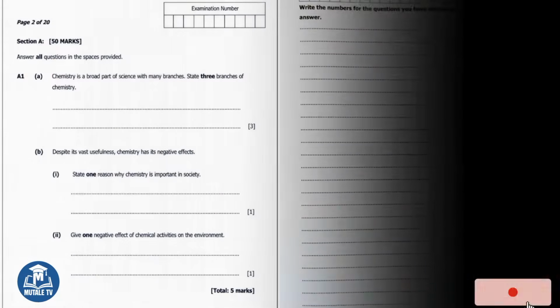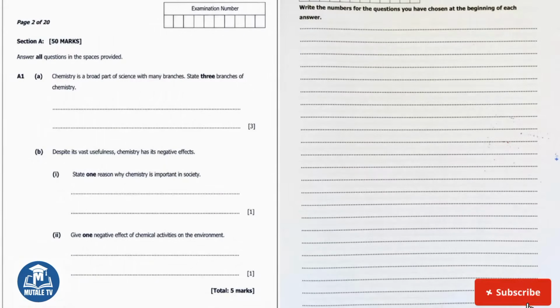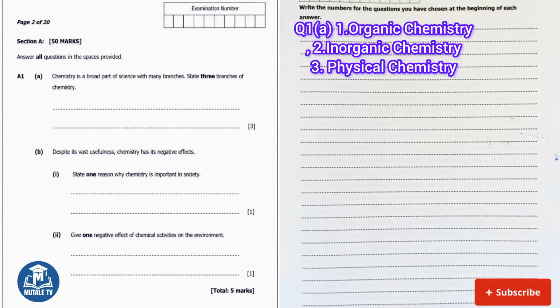Question 1 reads, Chemistry is a broad part of science with many branches. Part A says, state 3 branches of chemistry. The 3 branches you should write are organic chemistry, inorganic chemistry, and physical chemistry.